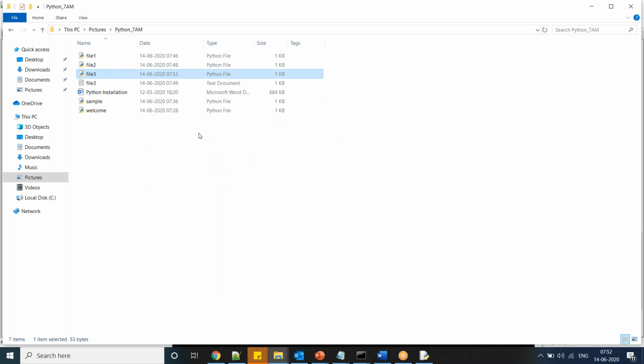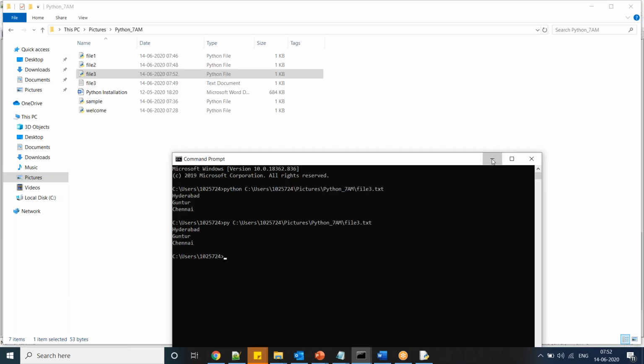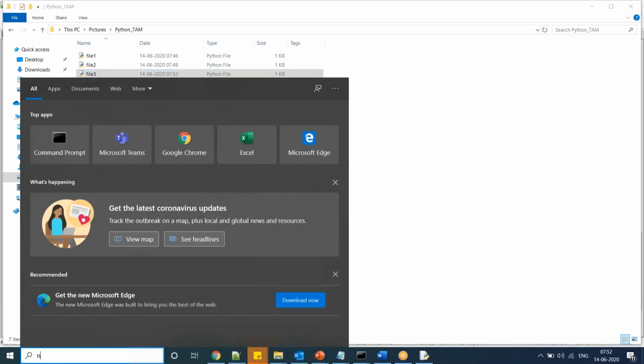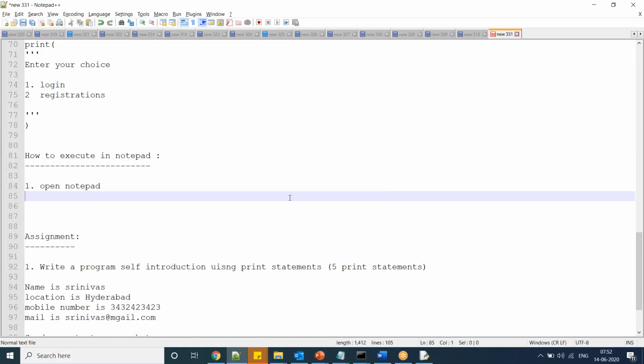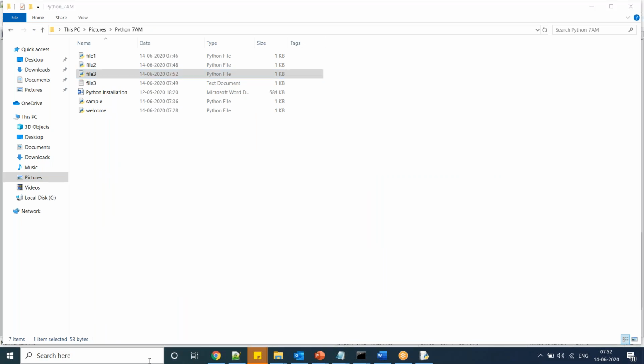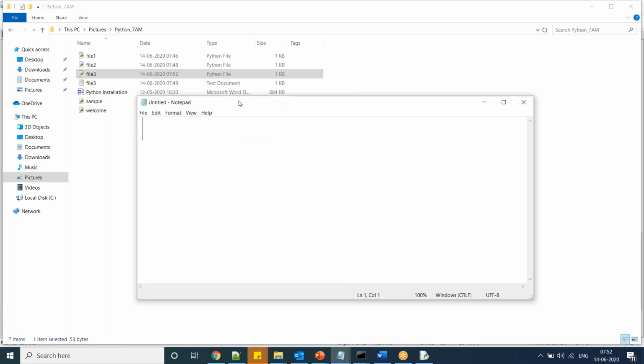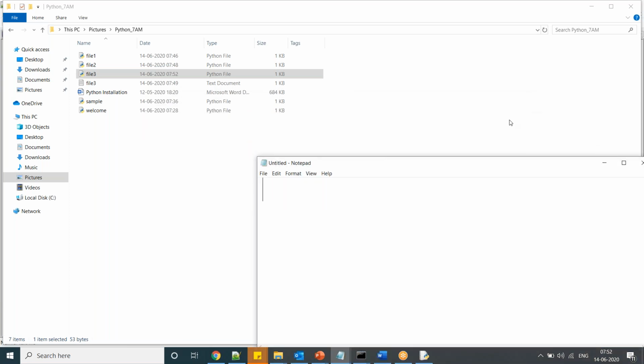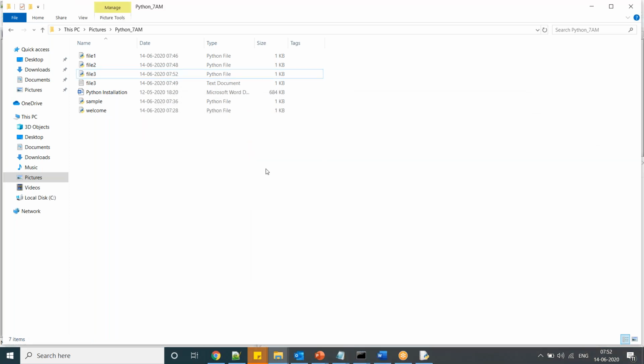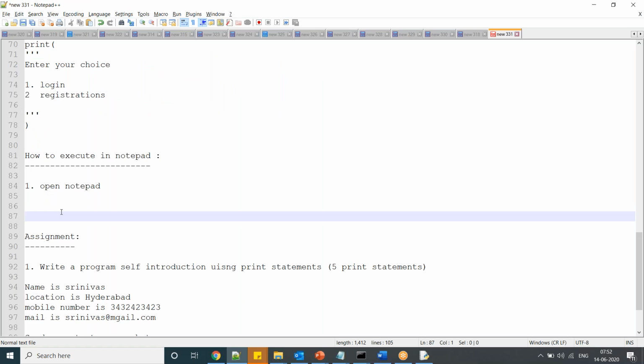If we do not add any extension, by default it is a text document. If you write anything in Notepad, by default it is a .txt extension. So the best practice is to save the file with the .py extension. Okay, sir. Thank you.